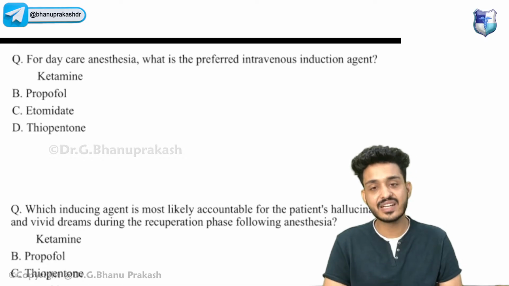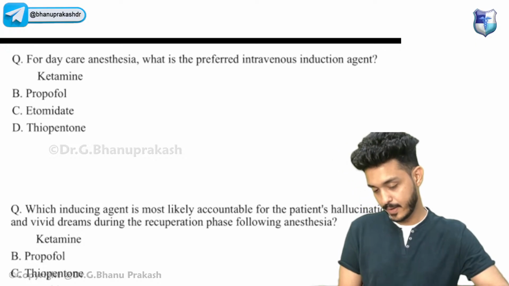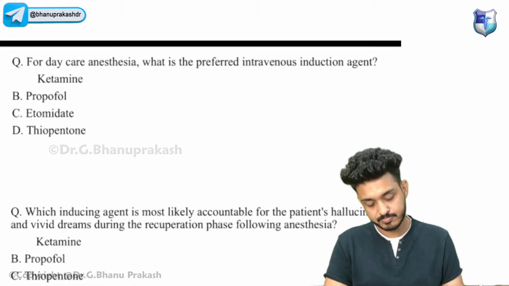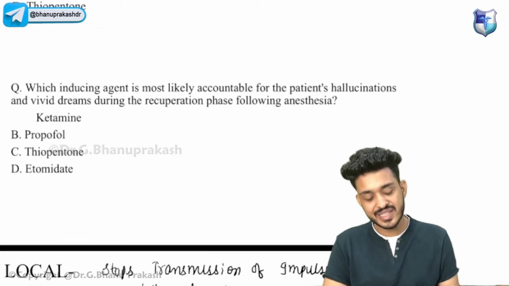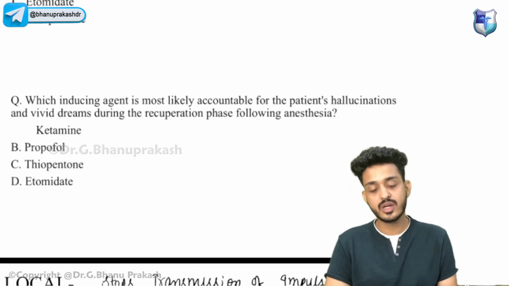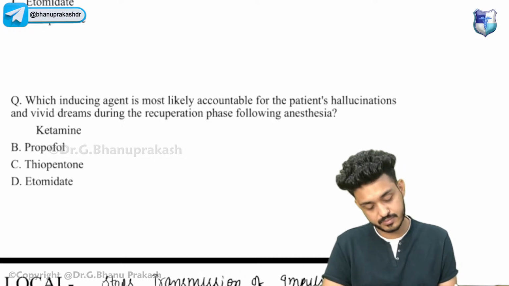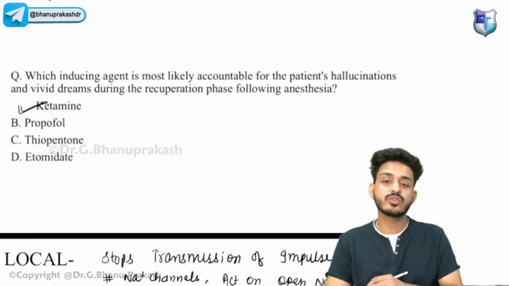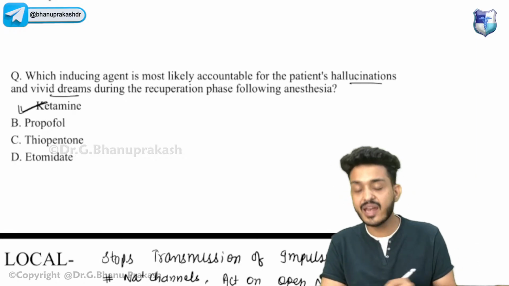For daycare anesthesia, what is the preferred intravenous induction agent? Which one is preferred for daycare anesthesia? Very good, your answer would be propofol. Which inducing agent is most likely accountable for the patient's hallucination and vivid dreams during the recuperation phase following anesthesia? Very good, that would be your ketamine. Remember, I told you ketamine causes dissociative anesthesia, and it causes hallucination and vivid dreams.